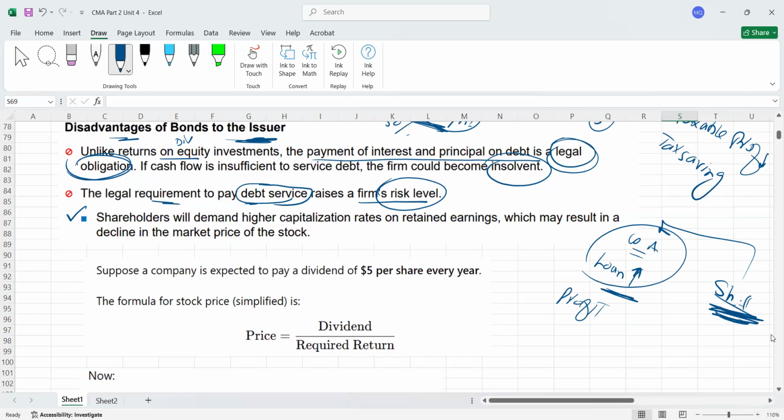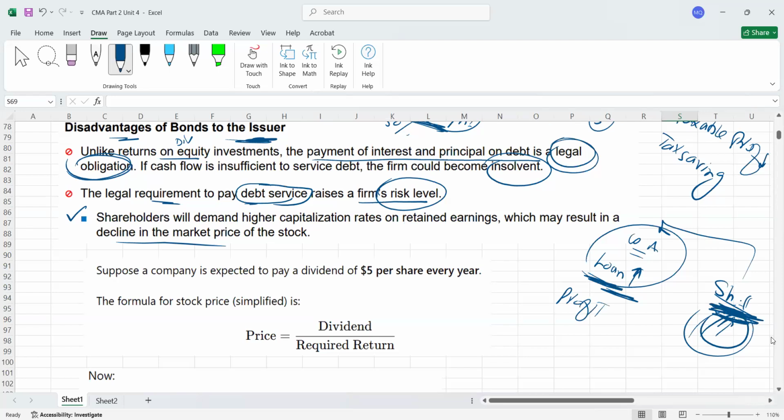Whenever it increases, shareholder risk will also increase, and to compensate for the risk, shareholders will demand more return, which can result in a decline in the price. So this is the statement I made: if your debt burden increases, shareholder risk will increase. Once shareholder risk increases, to compensate for the risk, shareholders will demand a higher return. And once shareholders demand a higher return, the company stock price goes down.